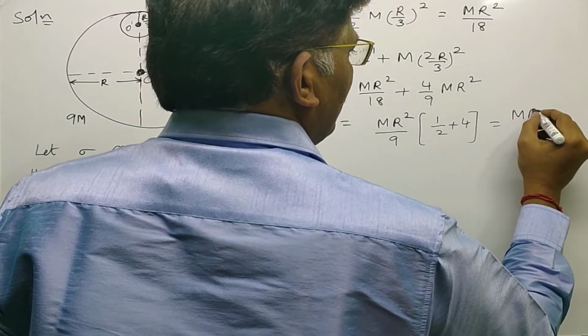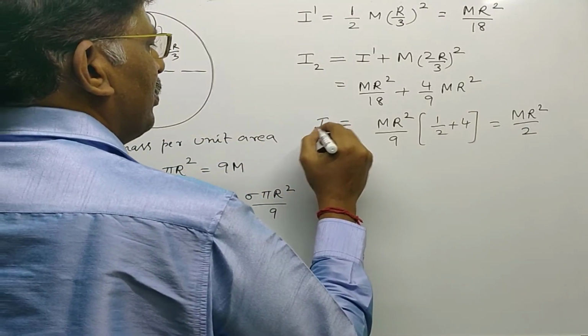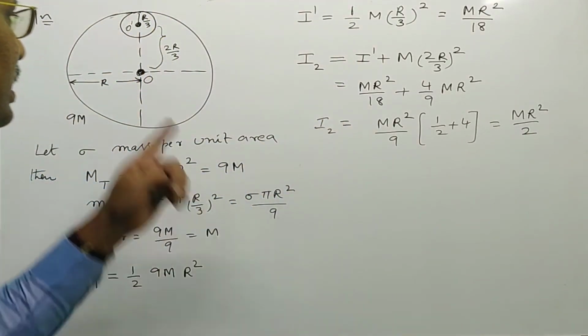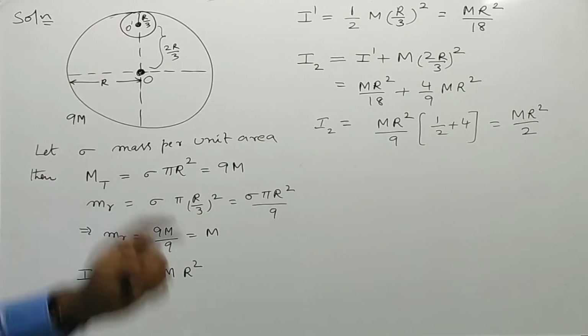It is equal to m R square by 2. This is the moment of inertia of the removed portion about an axis passing through O.